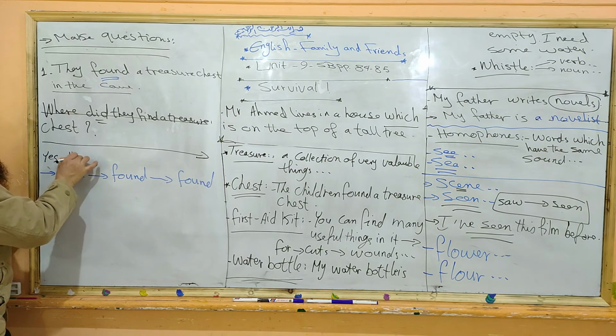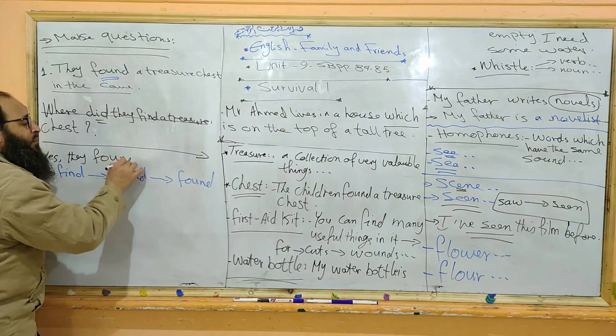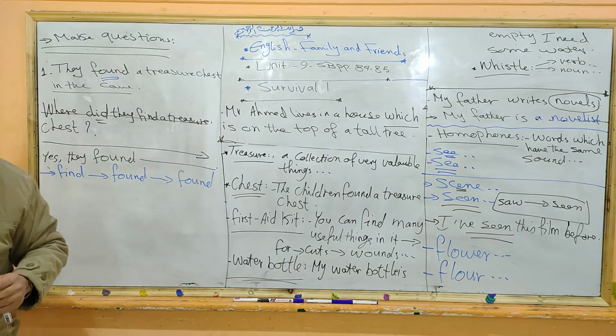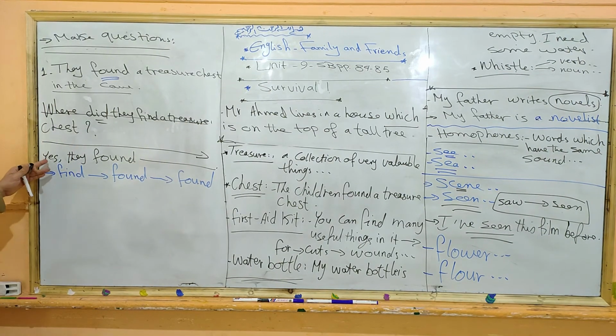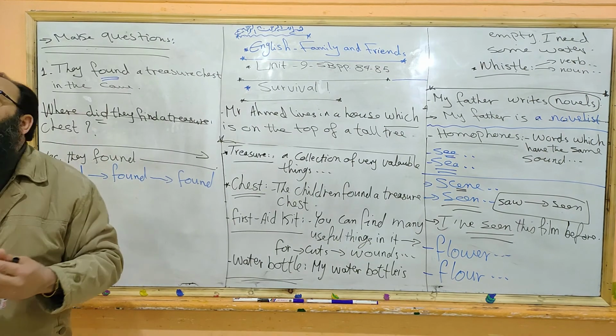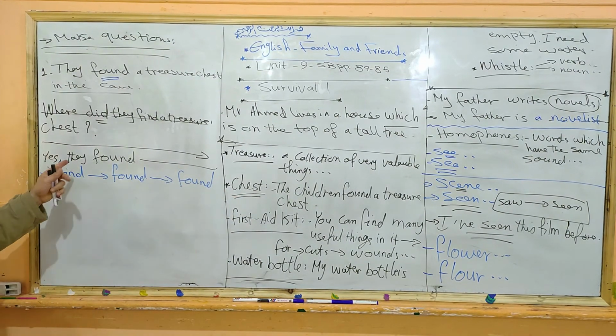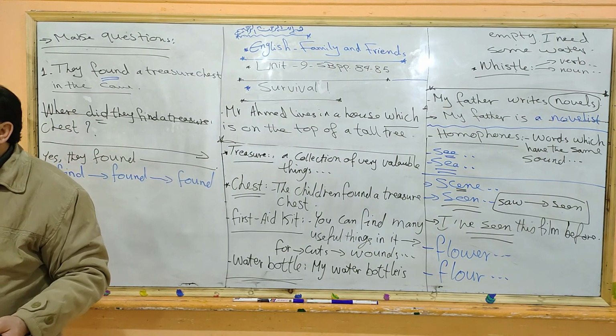Yes, they found a treasure chest. You can ask a yes/no question. He's not going to underline this because it's easy. Yes, they found a treasure chest.